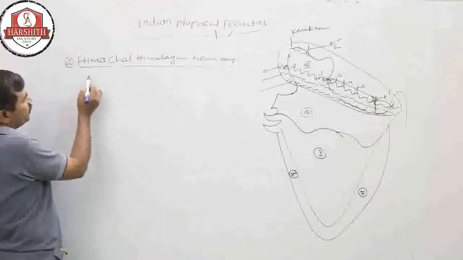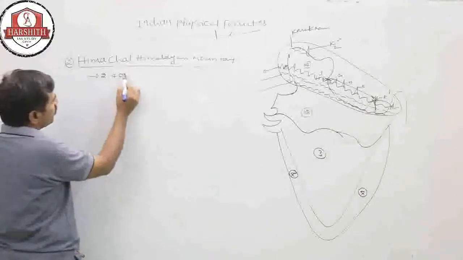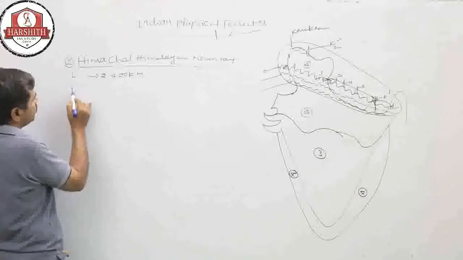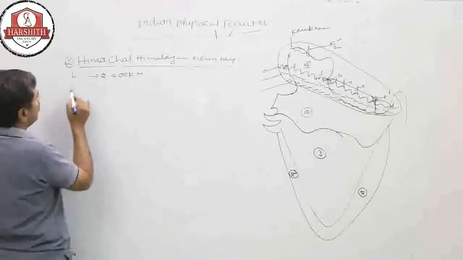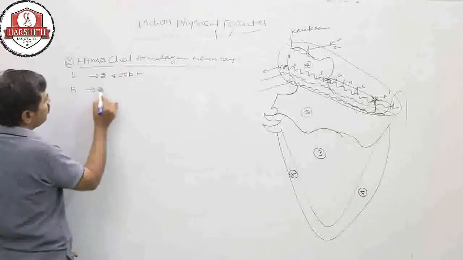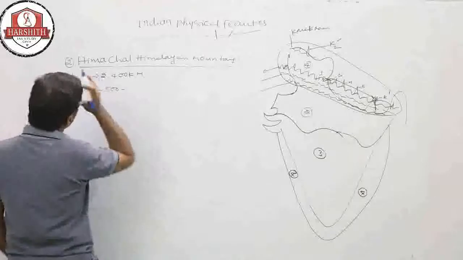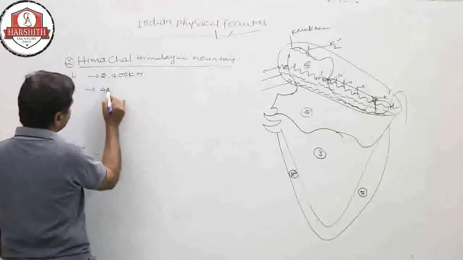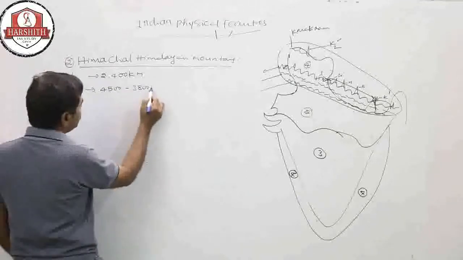So the length of the Himalayas is usually 2400 kilometers. The average height is 4500 to 3800 meters from sea level.